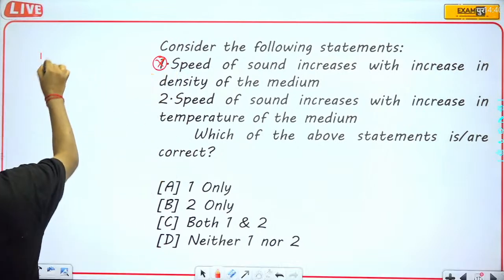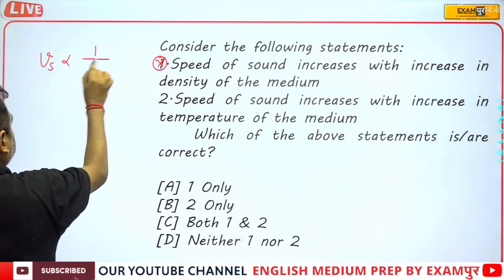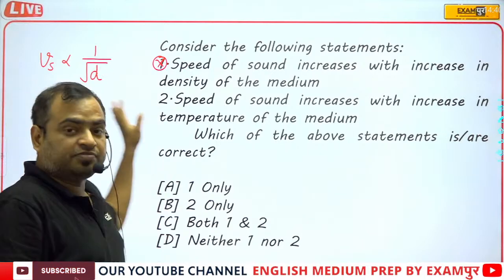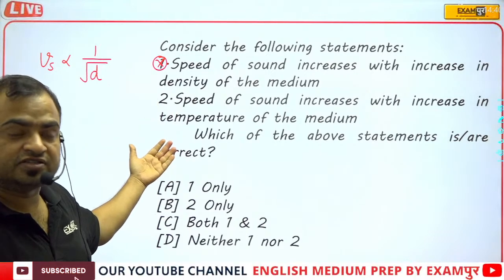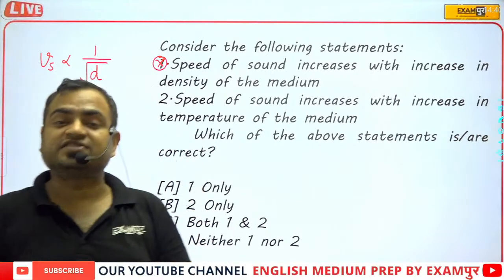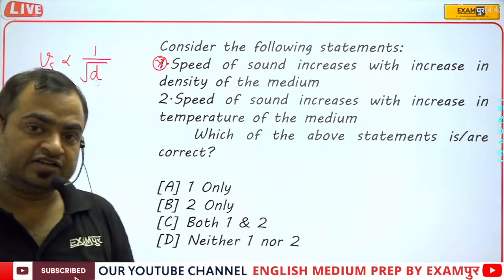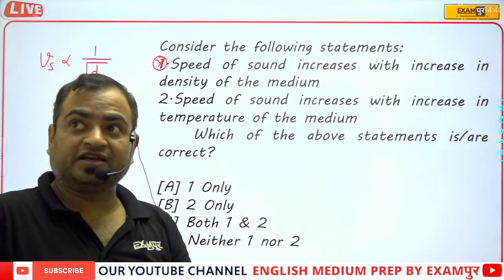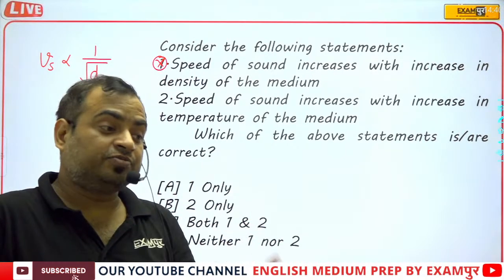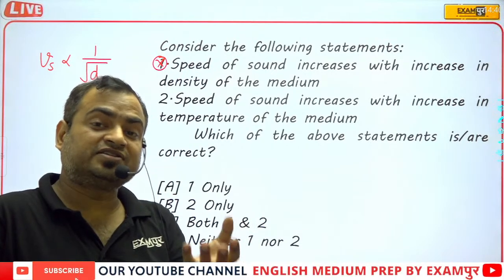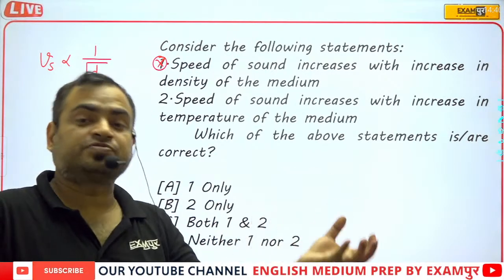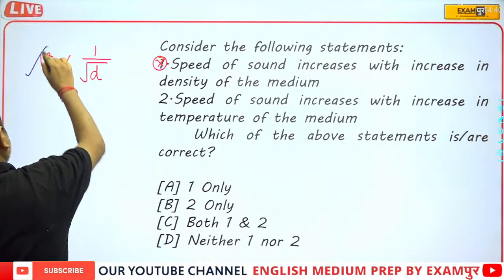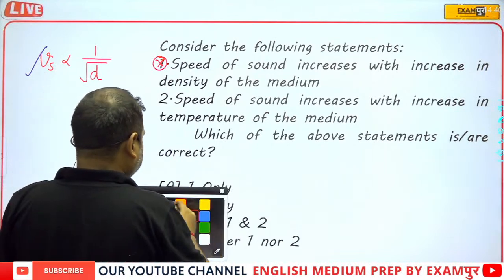Actually, sound speed is inversely proportional to the density. It means if the density of the medium decreases, then obviously the speed of sound increases, because we all know that in rainy season it happens. After the rain, as the humidity increases, the density of atmospheric gases decreases, and hence the speed of sound increases. So which one will be the correct answer?